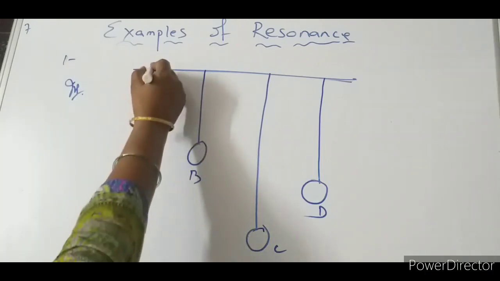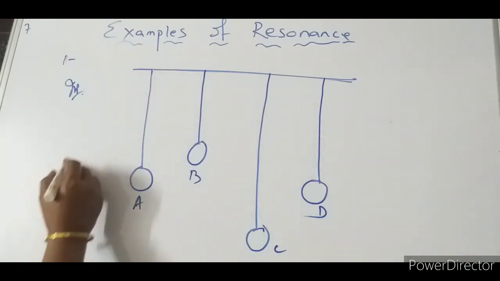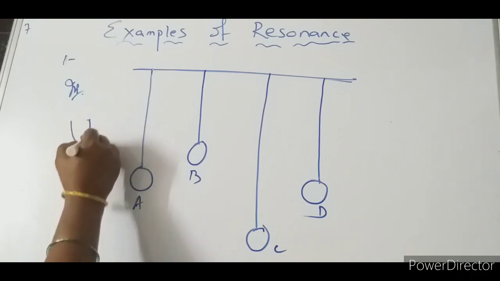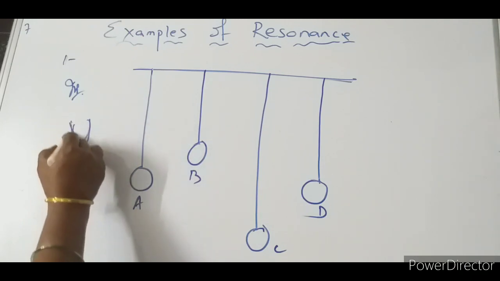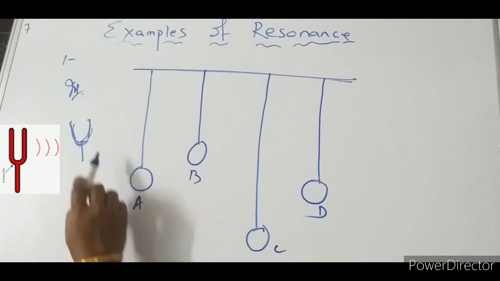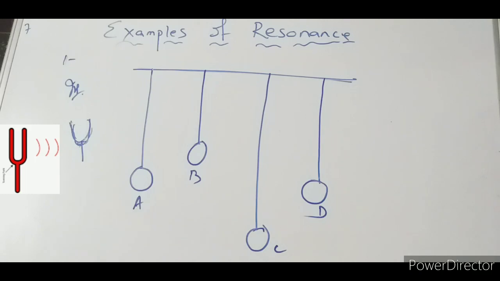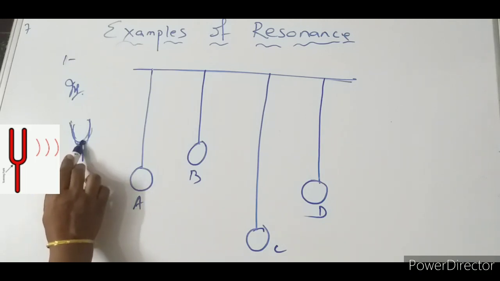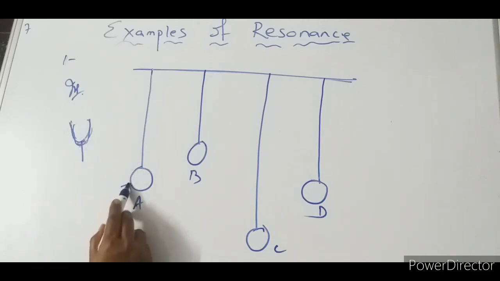Now what I will do, I will take a tuning fork having some frequency. I strike it on a hard surface, and it will start vibrating. When it starts vibrating, I will bring this one near it.